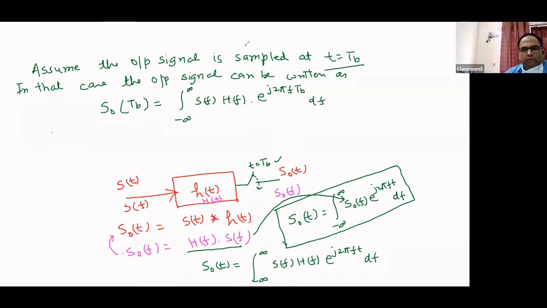Now we can write the signal power. The signal power will be the mod of s0(Tb) squared, the square and then the mod of the signal. This is the signal power.